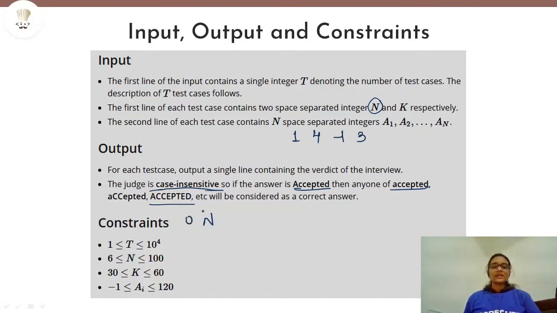So the time complexity will be order of n, and it will easily get accepted because the constraints are not too big. So guys, now that we are done with the problem, this is just one problem that we were able to understand, and I'm sure that you will be able to solve it. But it is not necessary that for each of the other problems where the difficulty level is higher, you will definitely be able to solve that problem.